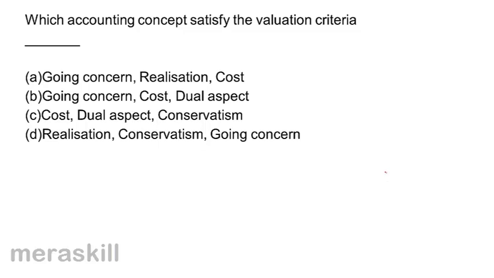Which accounting concept satisfy the valuation criteria? Going concern, realization, cost. Going concern, cost, dual aspect. Cost, dual aspect, conservatism. Realization, conservatism, going concern. The correct answer, A. Going concern, realization and cost. Dual aspect, mind you, has nothing to do with the valuation.